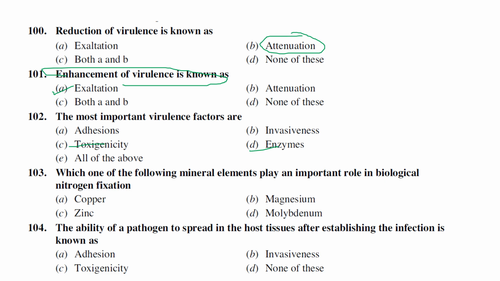The next one: which of the following mineral elements plays an important role in biological nitrogen fixation? Generally, molybdenum plays a very important role in the fixation of atmospheric nitrogen.